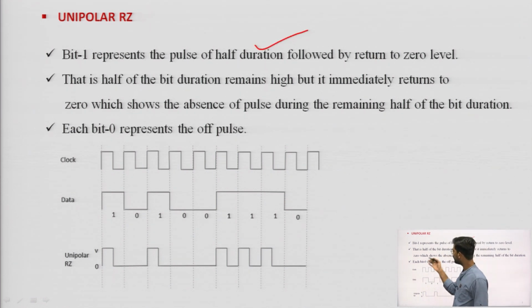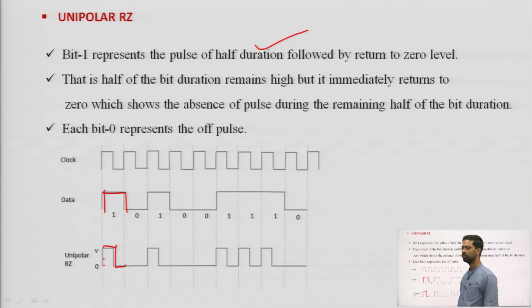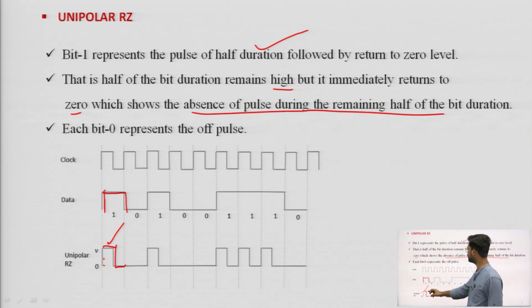So, I can see that for 1, half the duration is plus V and the other half duration is 0. Similarly, half of the bit duration remains high, but it immediately returns to 0, which shows the absence of pulse during the remaining half.